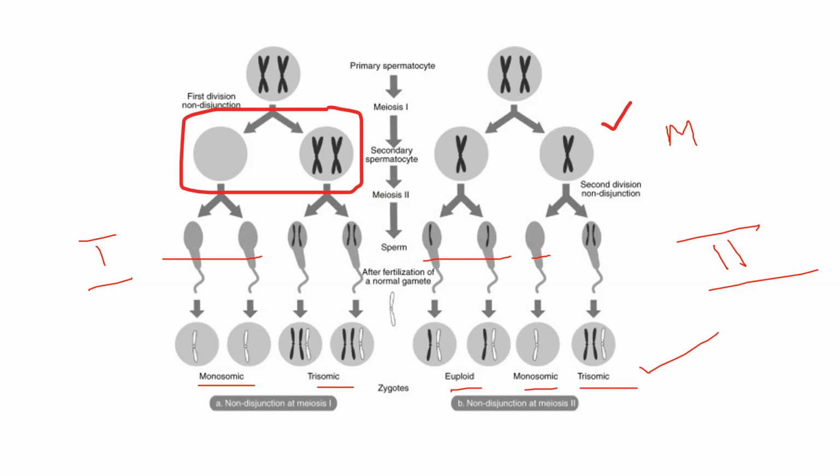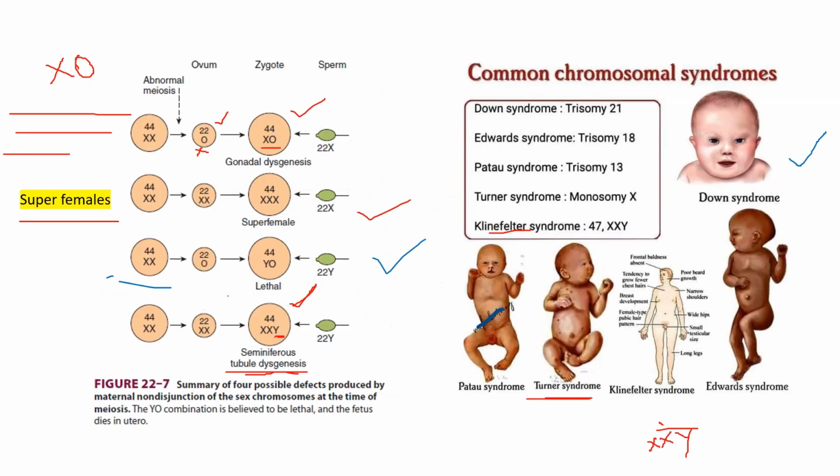This non-disjunction occurs during the first meiotic division, but it can also happen in the second meiotic division, leading to more complex chromosomal abnormalities. Okay. I will give you some syndromes or patterns that result from this non-disjunction of sex chromosomes.